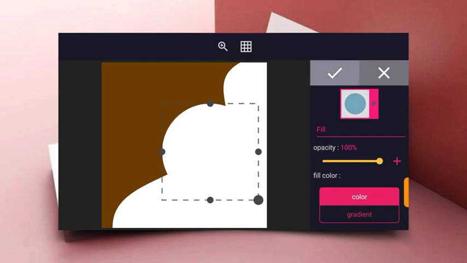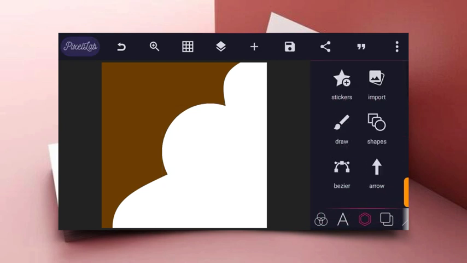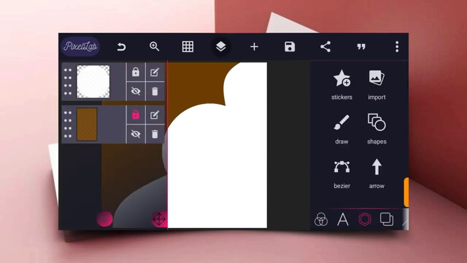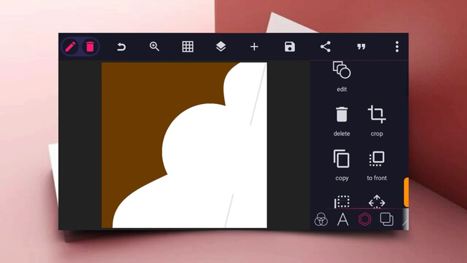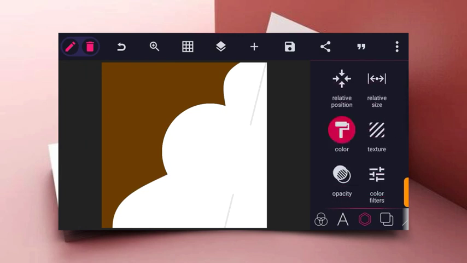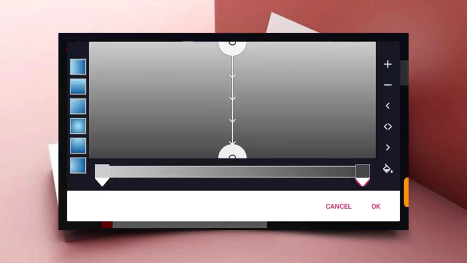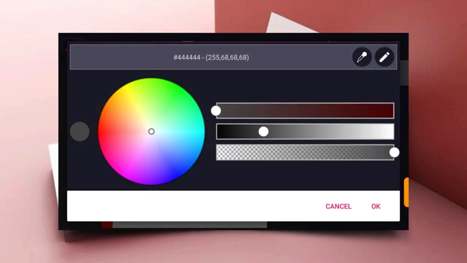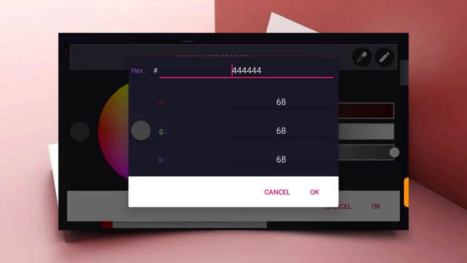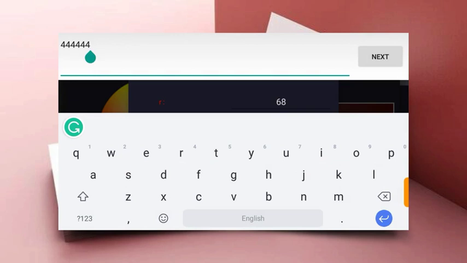So guys, the next thing to do now is to change the color of your design. So I'll just click on the layer icon down there and click on the design. Then click on color, and below the color you see gradients. So click on gradients, and then you click on this icon and type in this color code. I use this color code to make it easier for you to get the exact color I use.